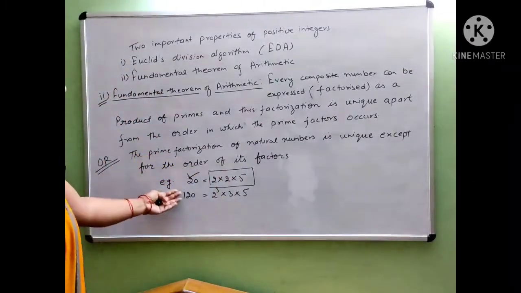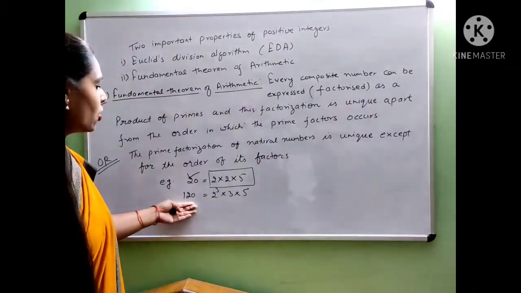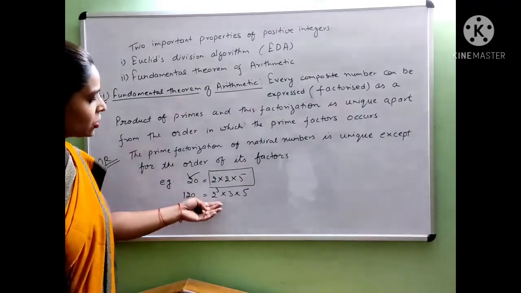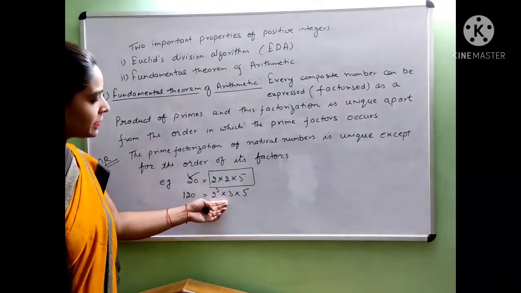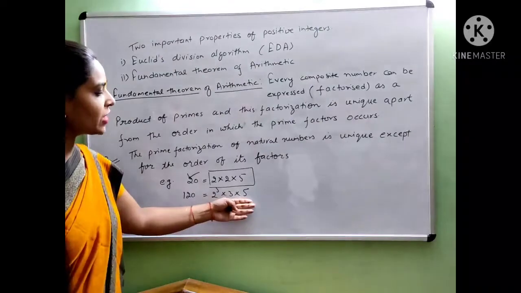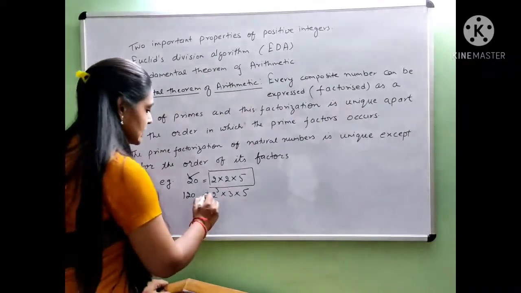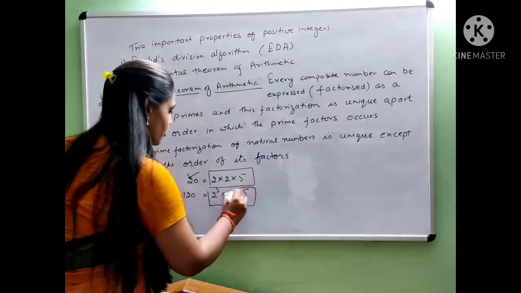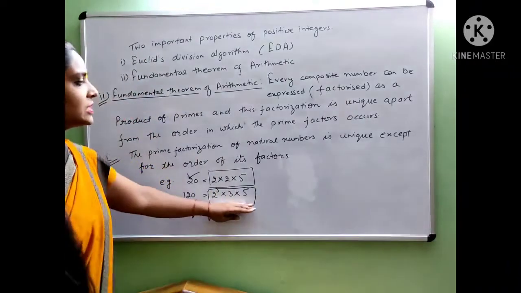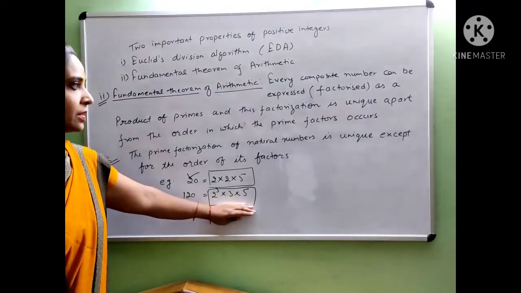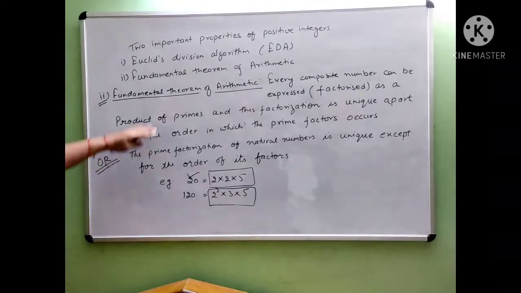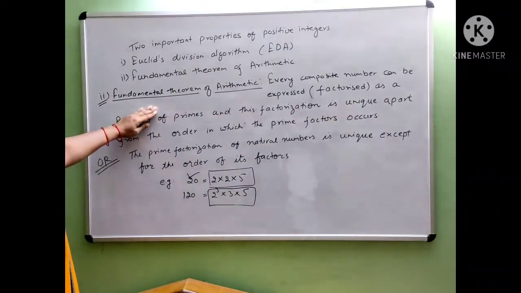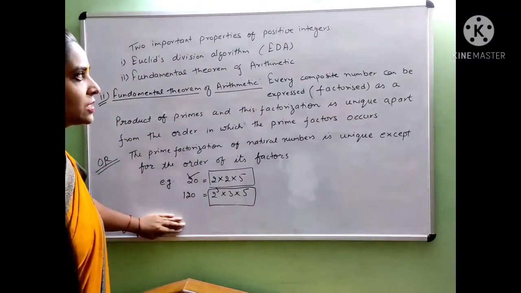In the same way, if we find the factorization of 120, we will get 2 cubed multiplied by 3 and multiplied by 5. So every time we will get these numbers as a product of primes, and this is unique. So this is the statement of the fundamental theorem of arithmetic.